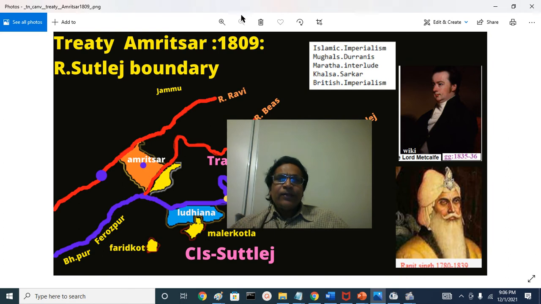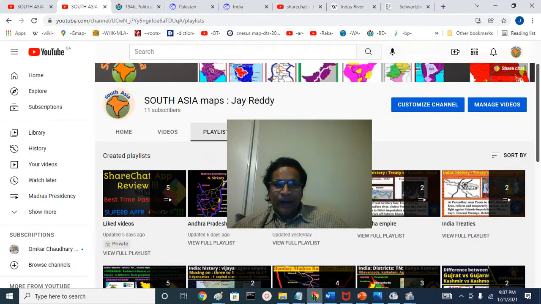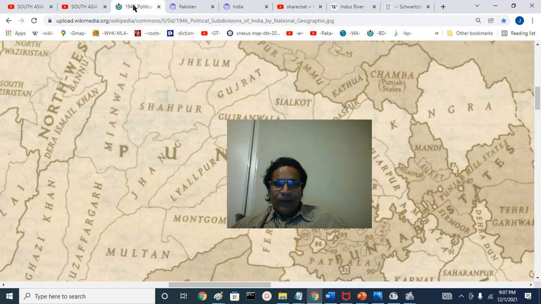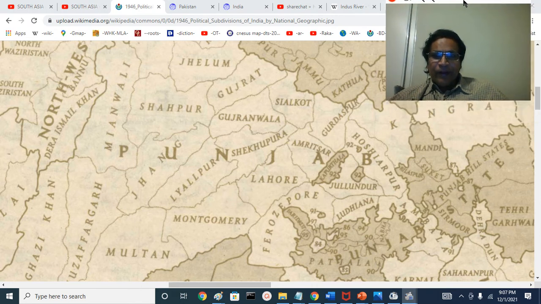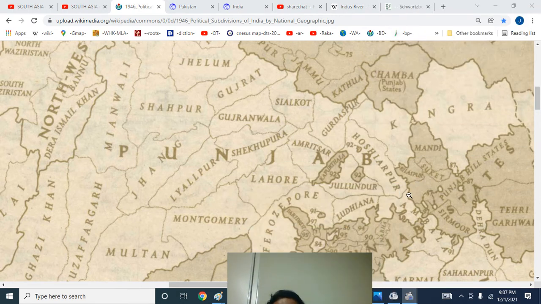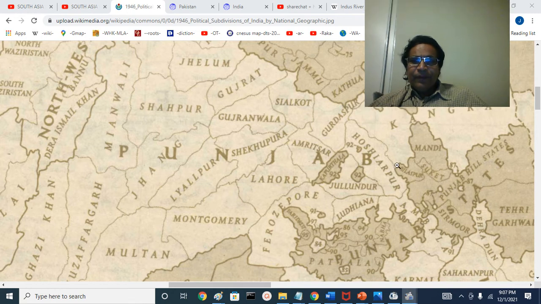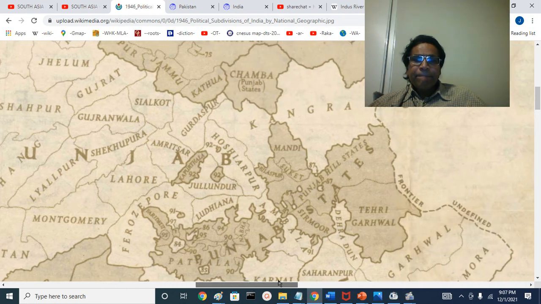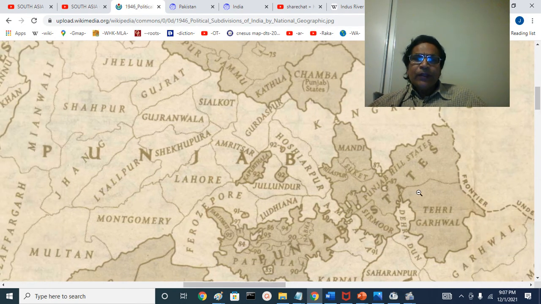Let's go and look at some of the maps, and you will get a better understanding of this treaty. So here I am showing some of the... you can see here this is the Sutlej river. You can see Bilaspur princely state, and north of Sutlej this is the Suket princely state, Mandi princely state. This is called Punjab hill states or Simla hill states.